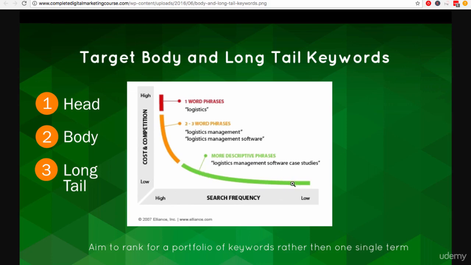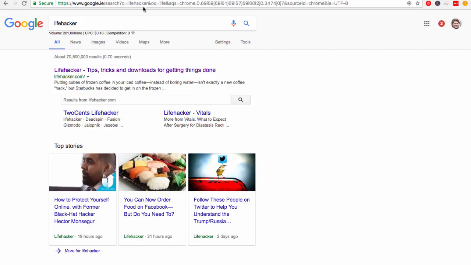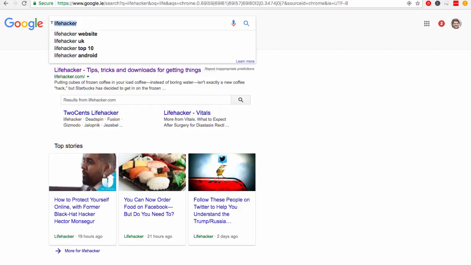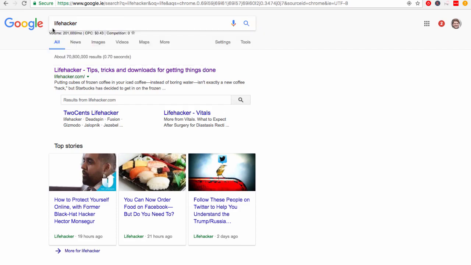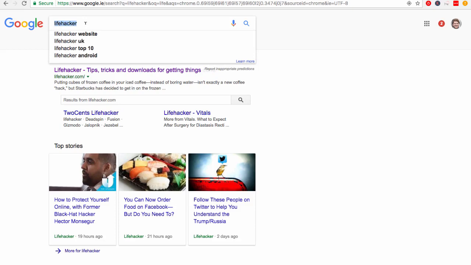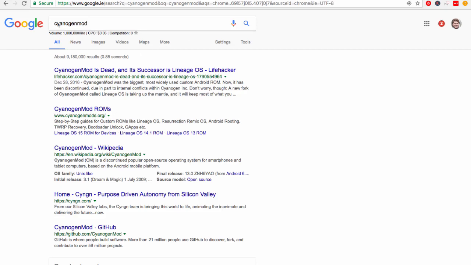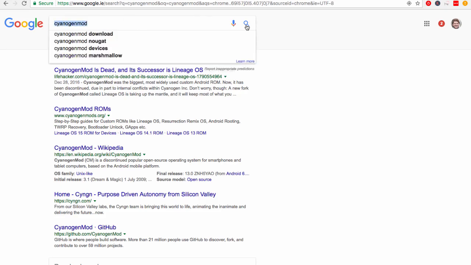But once you become a bigger site, you can start to move up this graph, start to target those 2 to 3 word phrases and even 1 word phrases. But what you want to do is really try and rank for a portfolio of keywords rather than one single term. So for example, you can see that here is Lifehacker. This is kind of a well-known news site, tips and tricks for mostly technical stuff. So yes, they are ranking on their homepage for their brand name, Lifehacker, but you can also see that they've created content around 1 word keywords like this.